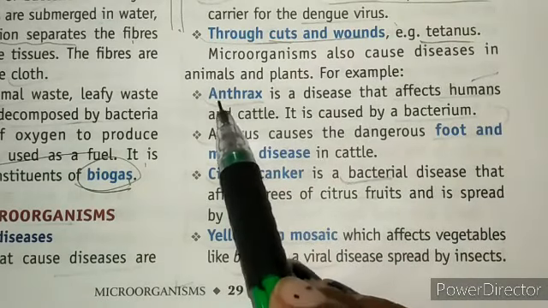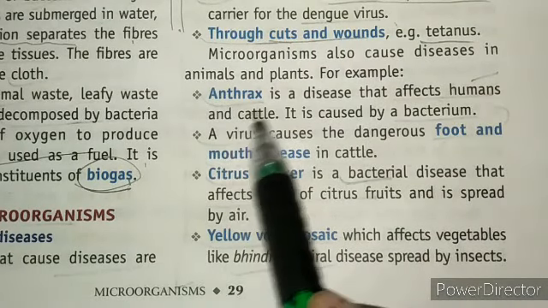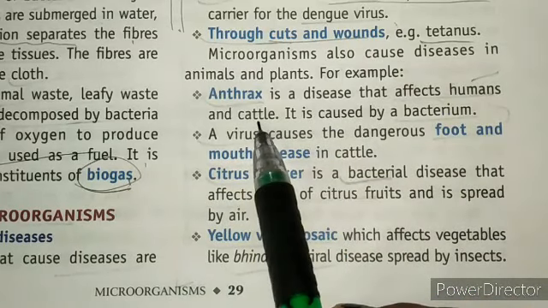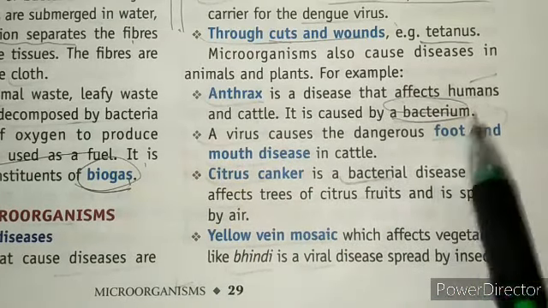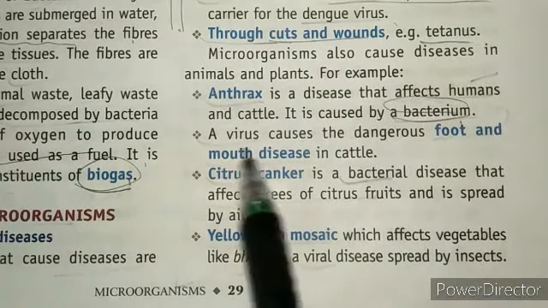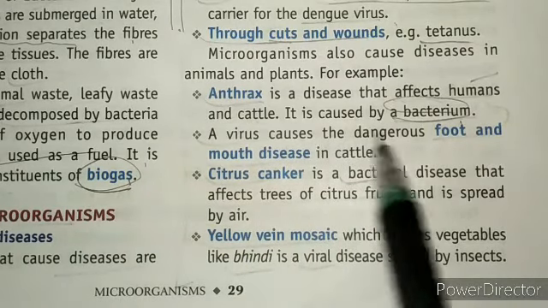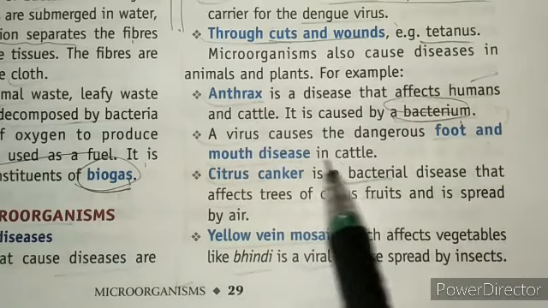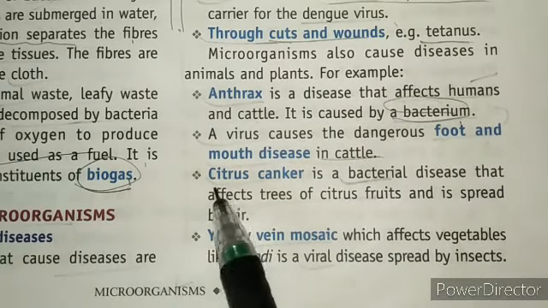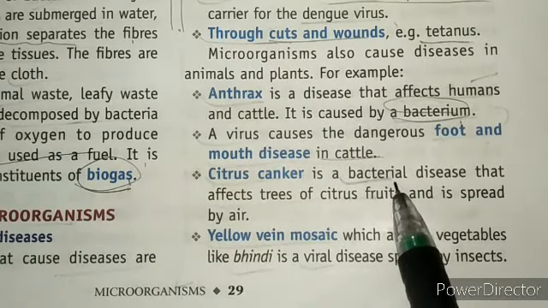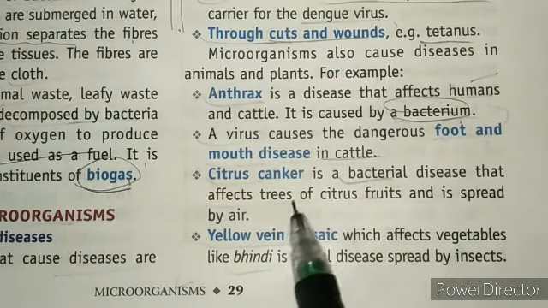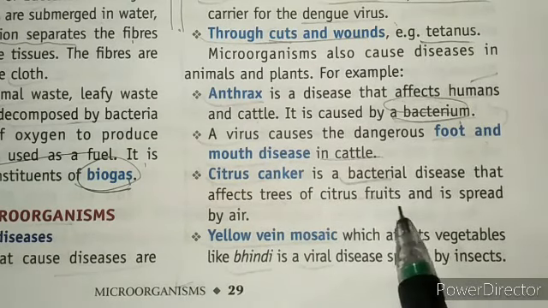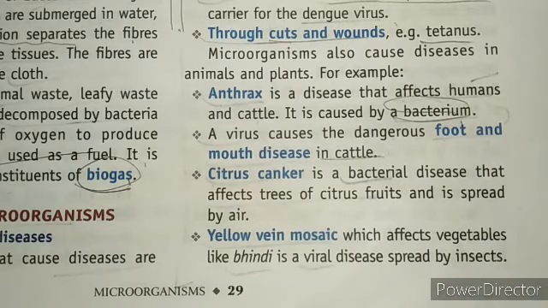Next we have anthrax. It is a disease that affects humans and cattle, and it is caused by a bacterium. Next, a virus causes the dangerous foot and mouth disease in cattle. Next, citrus canker. It is a bacterial disease that affects trees of citrus fruits and is spread by air.